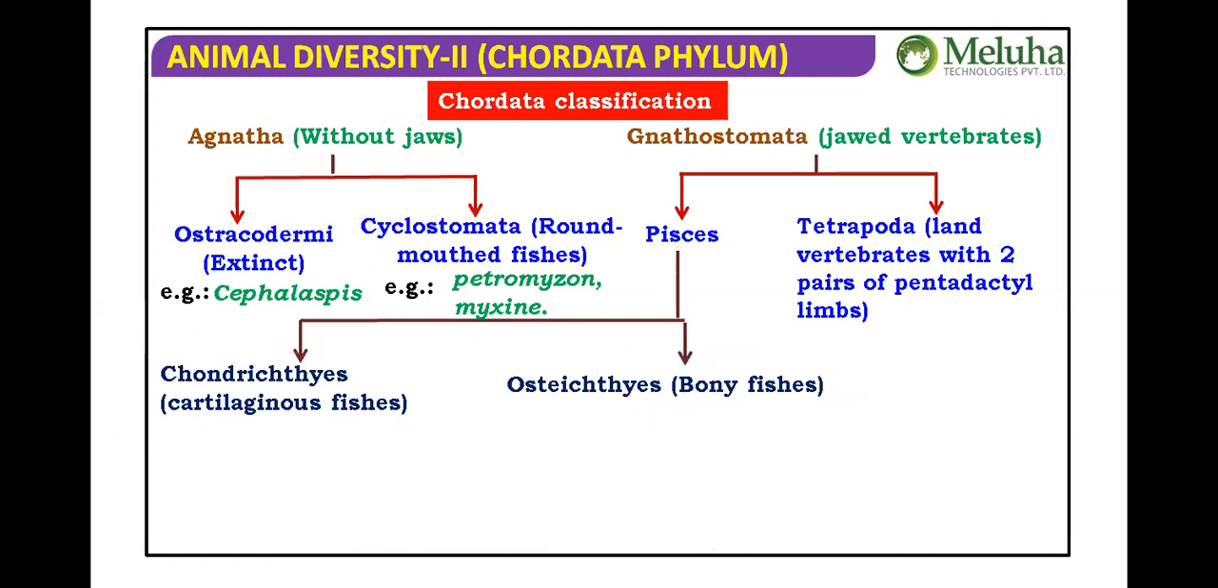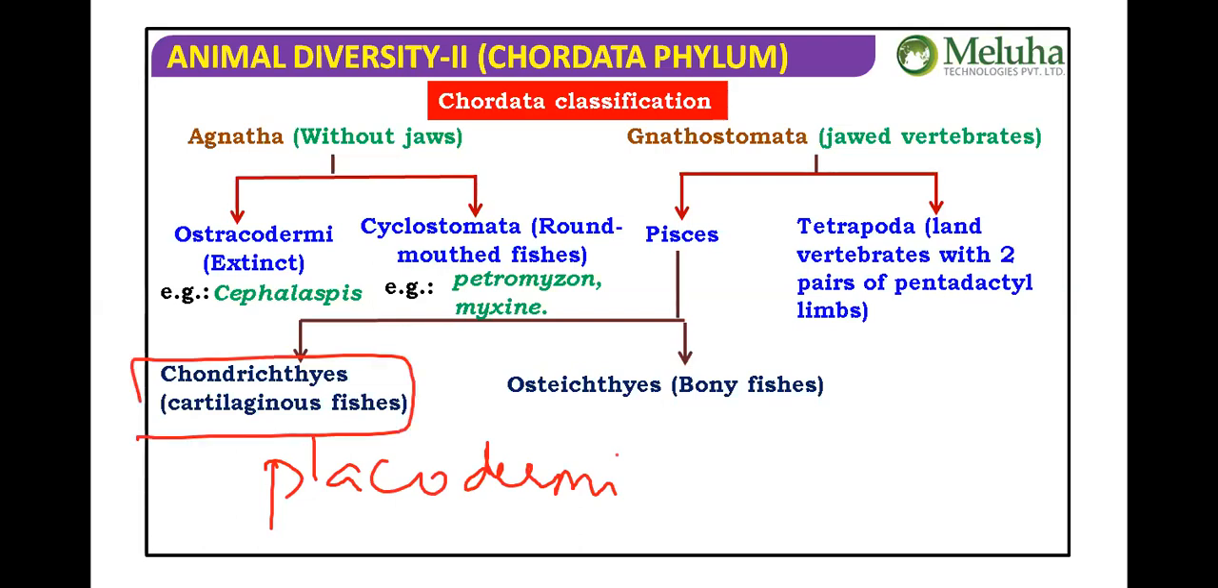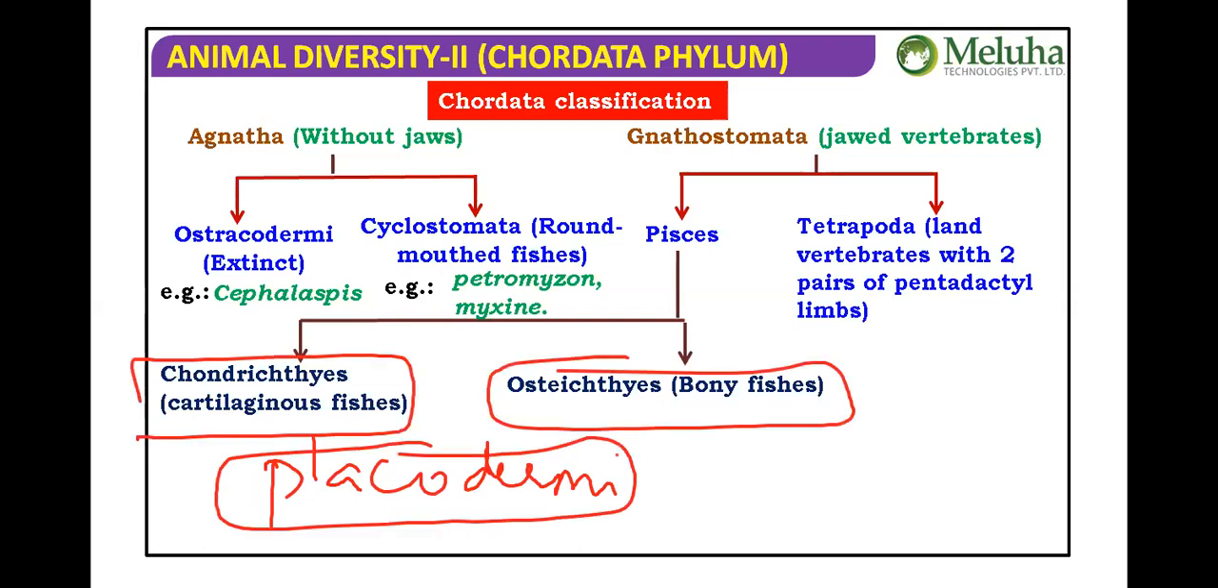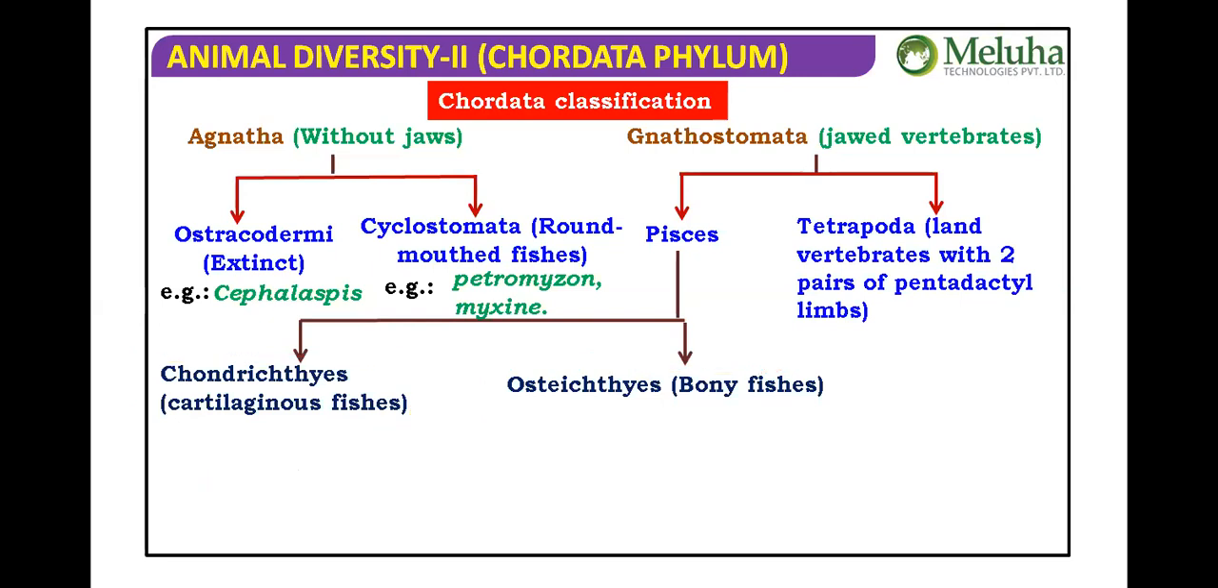Placodermi is the extinct one, and Chondrichthyes and Osteichthyes are the extant fishes. So there are three classes in that group: Placodermi, Chondrichthyes, and Osteichthyes. To see the details, we will go to the general characters of Pisces. Now Tetrapoda: the land vertebrates with two pairs of pentadactyl limbs.